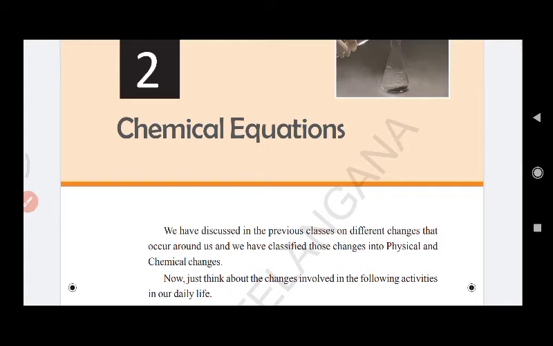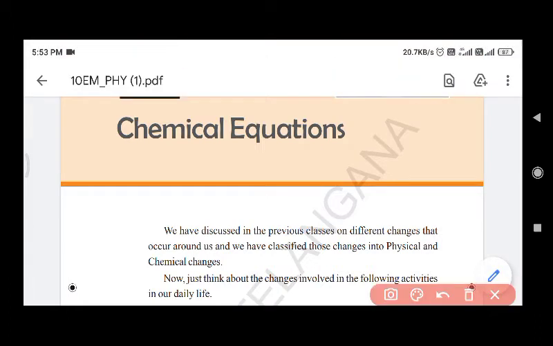Today we are going to discuss the 10th class chemistry chapter, that is chemical equations. Okay, chemical equations. In our previous classes we already discussed the